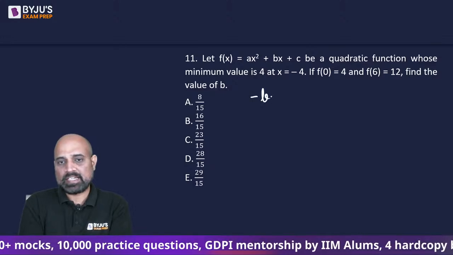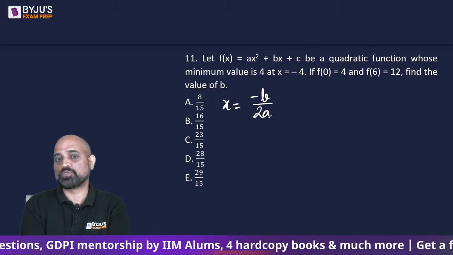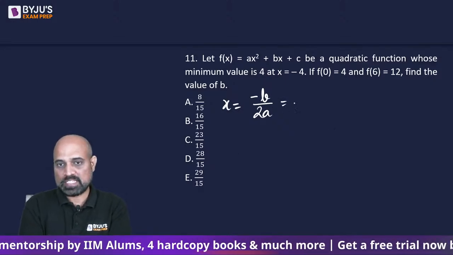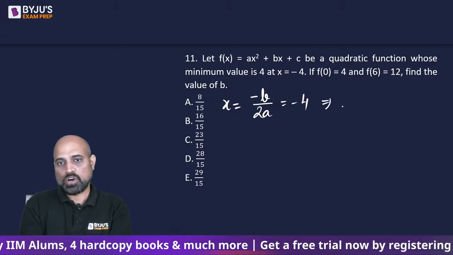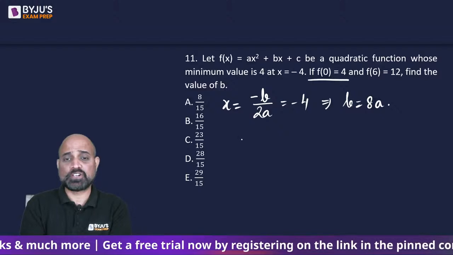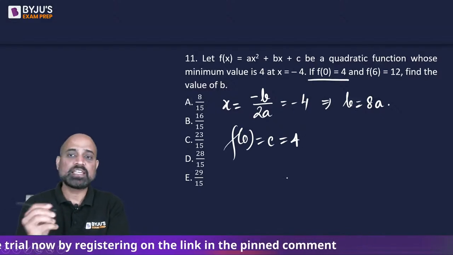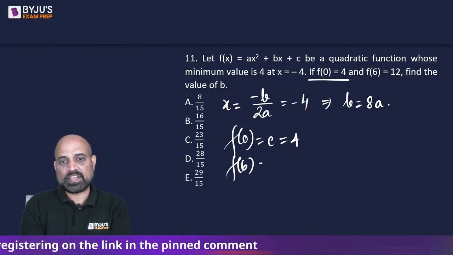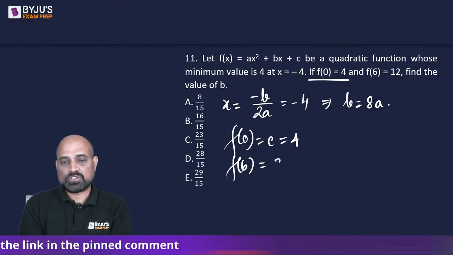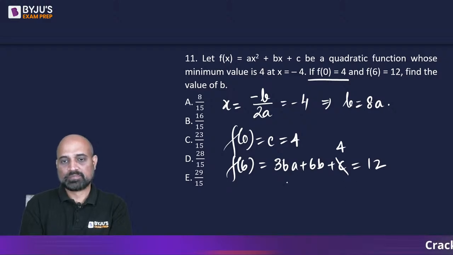Minimum value you get is at minus b by 2a. So at x is equal to minus b by 2a, you will be getting that minimum value. So this is given as -4, or this will give us b is equal to 8a. Then when f of 0 is equal to 4 is given, so f of 0, that is going to be c is equal to 4. So c की value आपको आ गई. Then it is given f of 6, that is going to be 36a plus 6b plus c is equal to 12, where c is given as 4 and b is given as 8a.